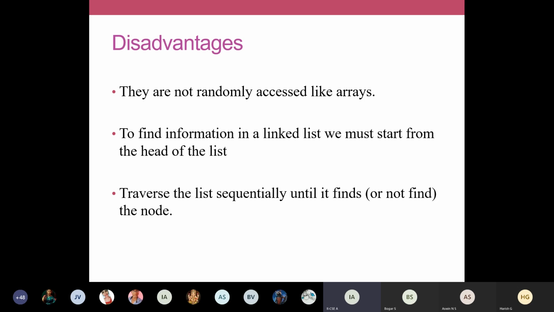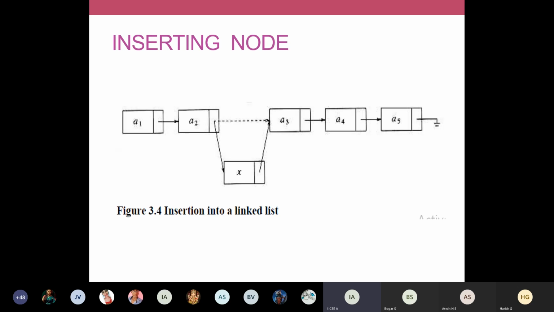So next we'll see the next one. This also we saw in the last class, how to insert. Why I'm showing the diagram here is because we are going to write routines today. We are going to see how to program a linked list, how to write routines. Routines are like algorithms. In your first year, we have studied an algorithm, is it not?